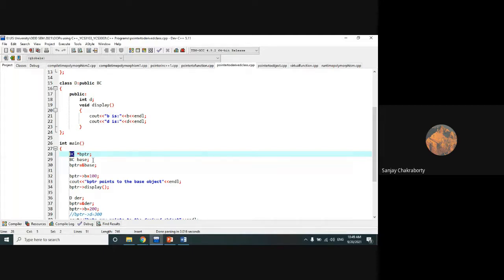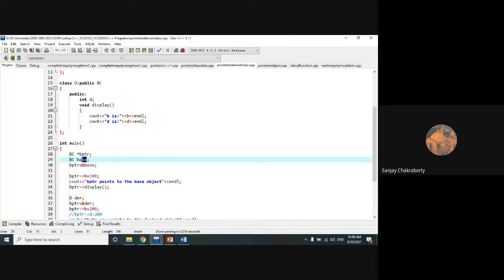So if we have to take some kind of physical concept of a class, then we have to create the object of that class, because an object is the only thing which has physical memory occupation. So we have created the base object of the BC class.